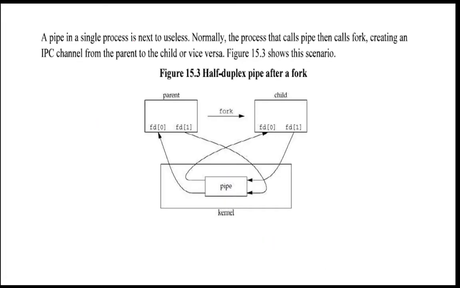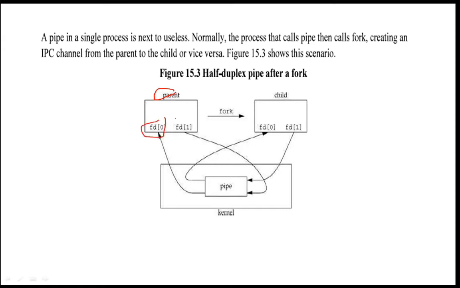A pipe in a single process is of little use, because if you create a pipe for a single process, that is no use. So for that, if you are going to create a pipe for two processes, at that time you have to call the fork function. So here, in the parent, you have called the pipe function.